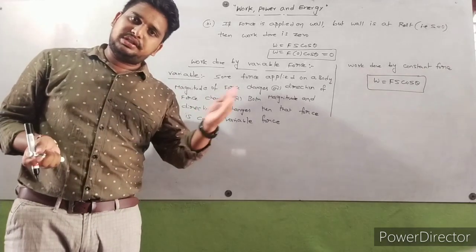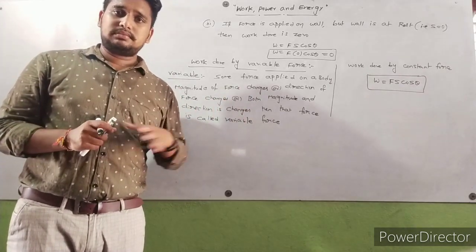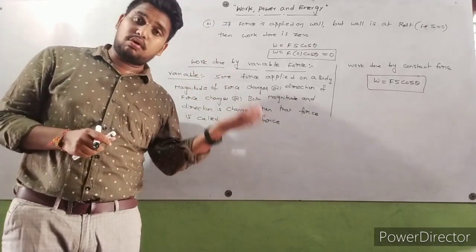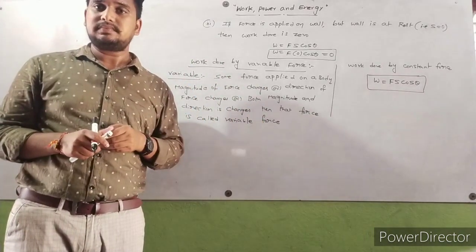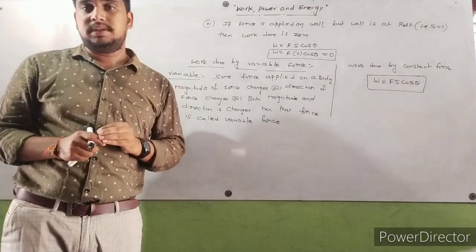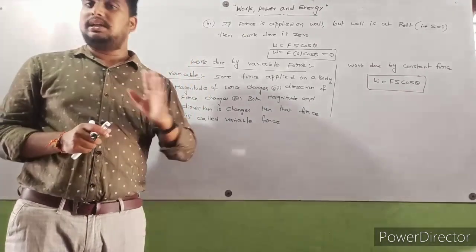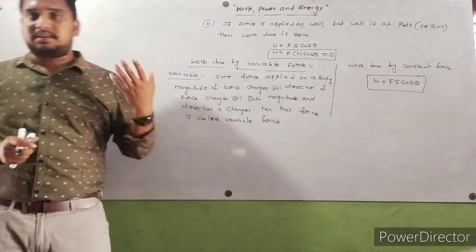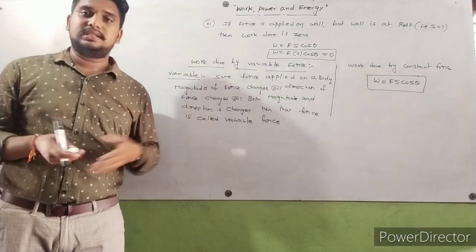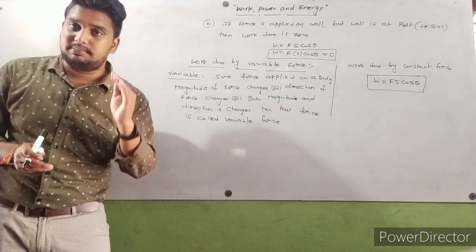If magnitude changes, or direction changes, or sometimes both magnitude and direction change, that force is called variable force.